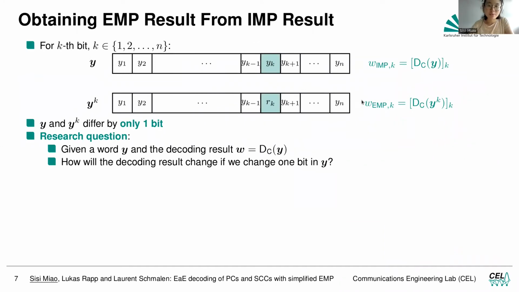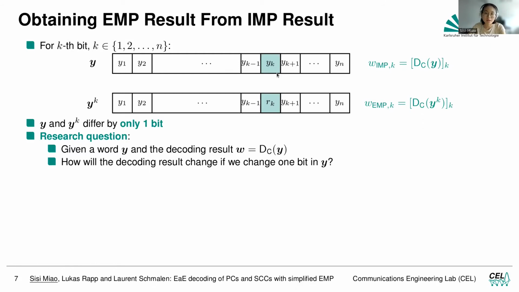So I reformulate the question a little bit. We take y, which is here, and we take yk, which is the k-th vector in the EMP decoding we would need to look at, and we find that y and yk differ only by 1 bit. That is at the k-th position. For y we have yk, and for yk here we have the channel output rk.